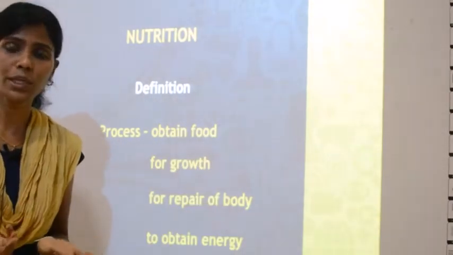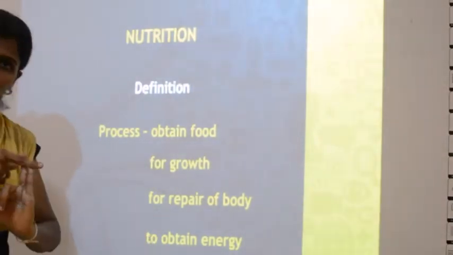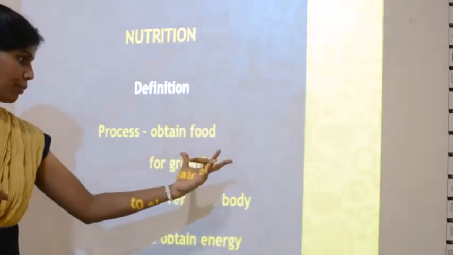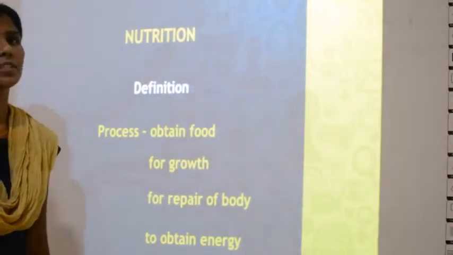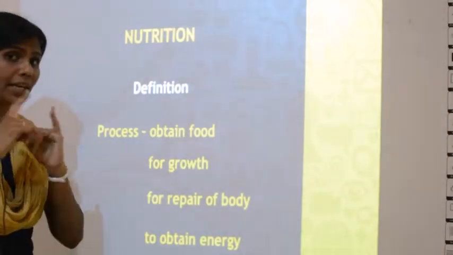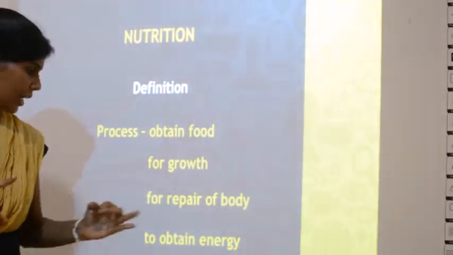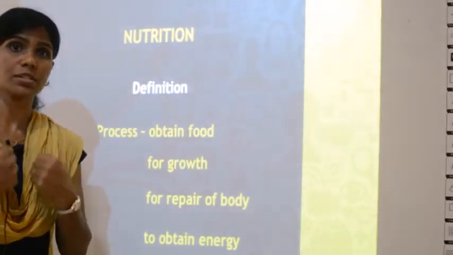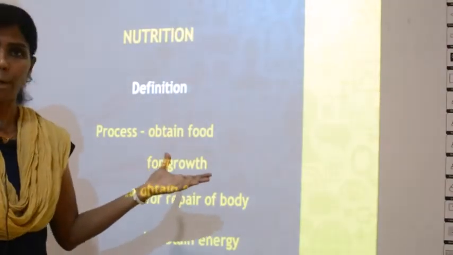For what do you need to obtain food? Again, to grow, to repair your body. So nutrition is the process to obtain food, for growth, to repair your body and to obtain energy. So when you take food, that food should help you grow, should help you repair your body, and should give you energy, strength also it should give. This definition you are expected to memorize.